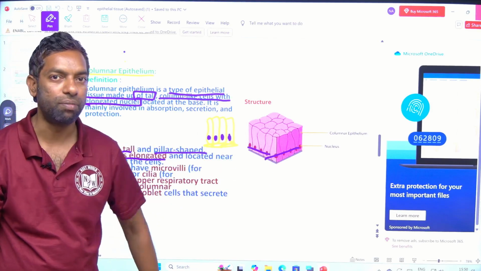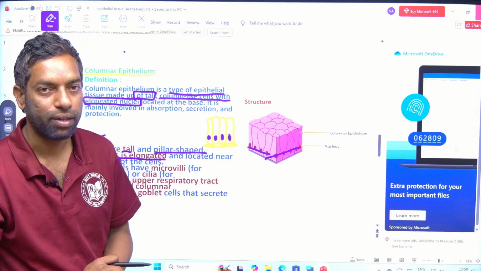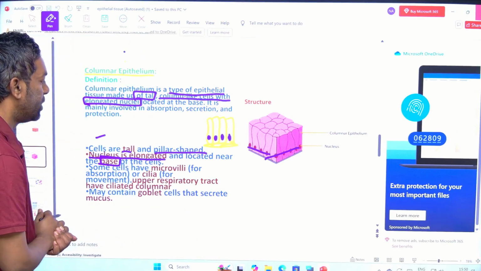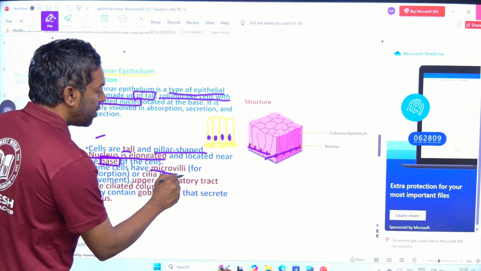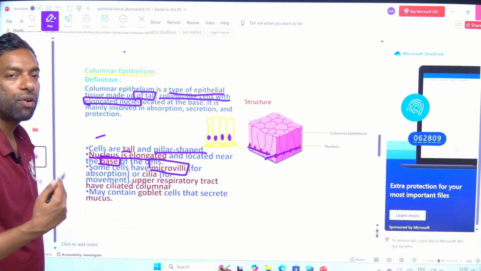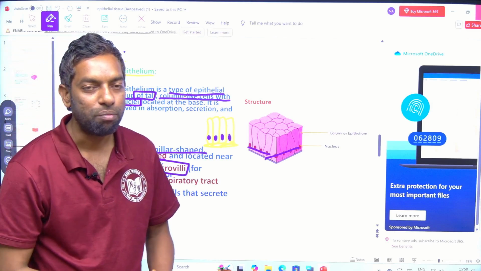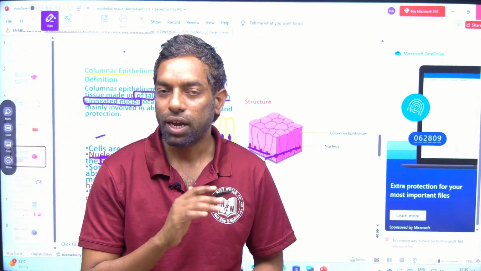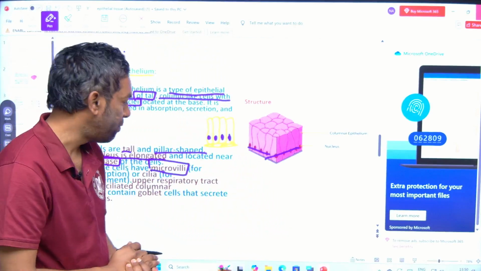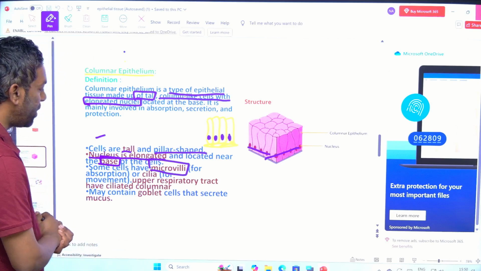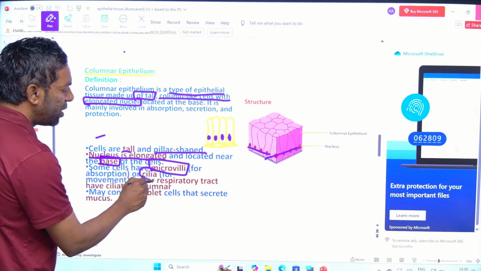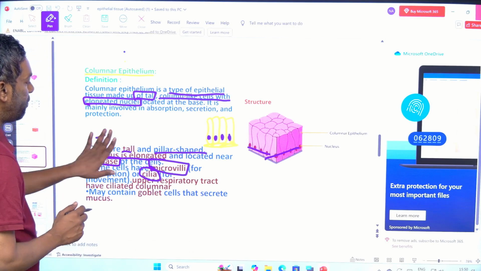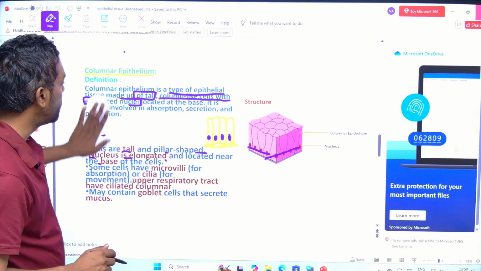This is the most important: not centrally located, they are located at the base area. Some have microvilli. Some columnar epithelial tissue can modify into microvilli, while some have cilia.